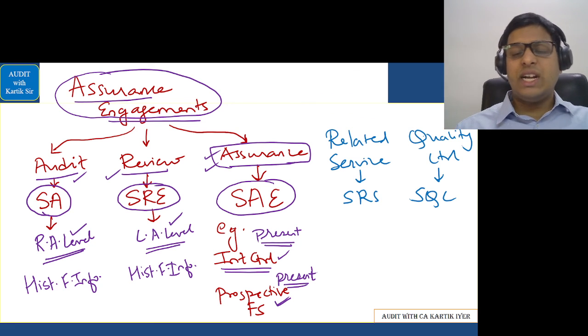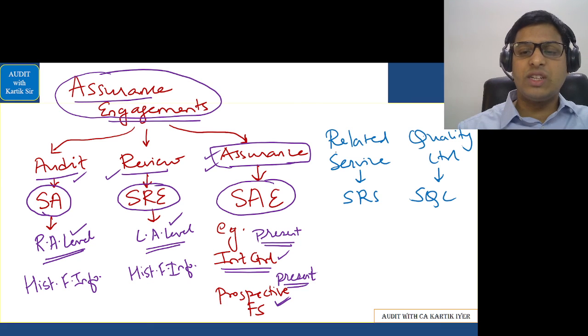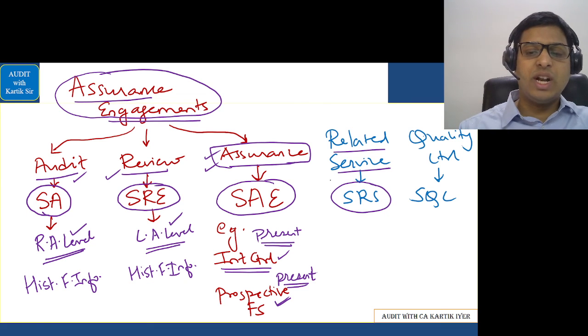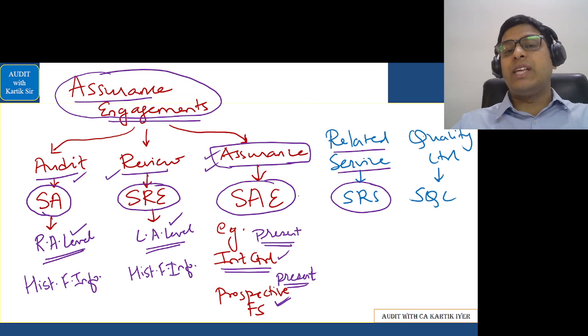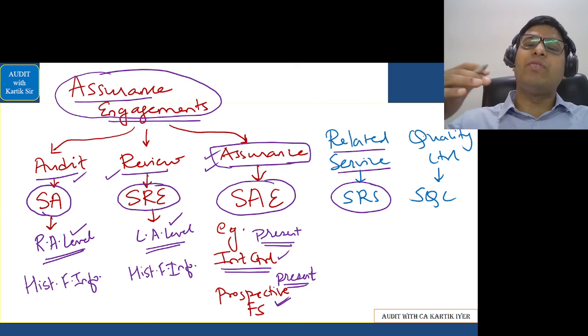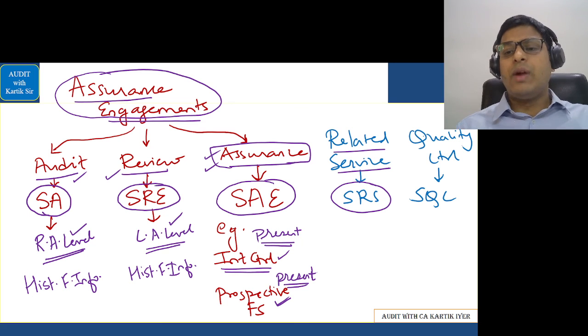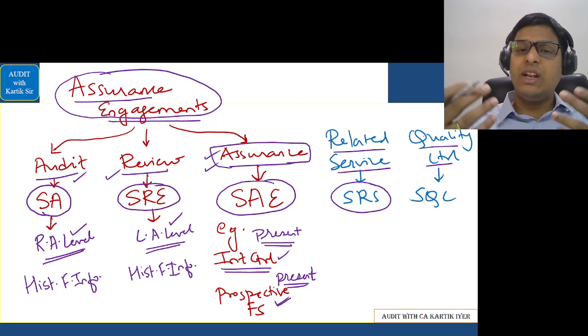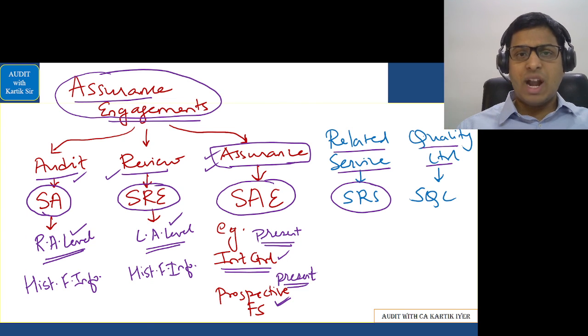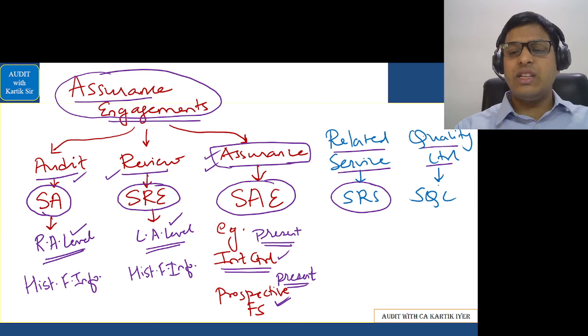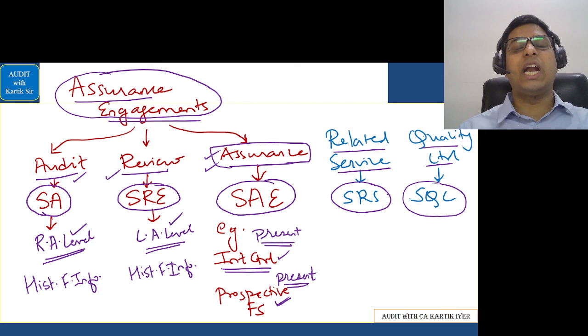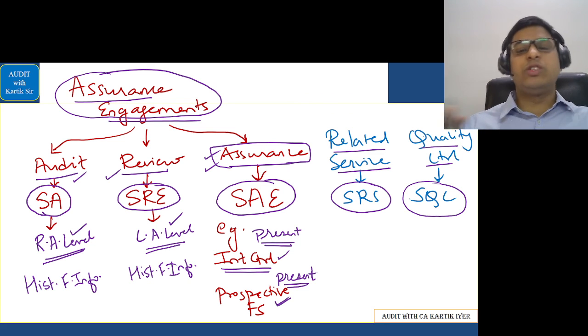What are the other works that a CA does? A CA can act as an accountant. In that case, the CA is providing related services that are called standalone related services. A CA can apply something called quality control in his own organization so that he can work properly, keeping in mind the elements of system of quality control, which we'll see in depth when you do chapter number 11 revision. But just to tell you, in quality control, your 6 elements are basically leadership responsibilities, ethical requirements, acceptance and continuance of client relationship, human resources, engagement performance, and monitoring. For this, the CA has to follow standards on quality control. Okay, this you should know very, very well.